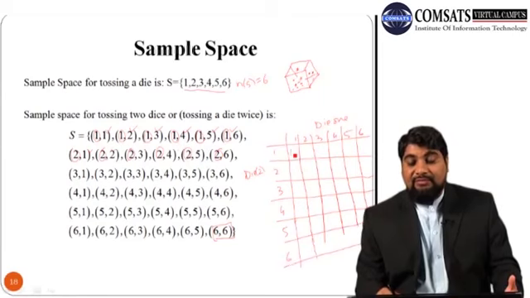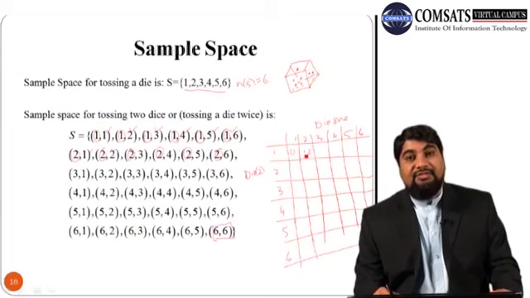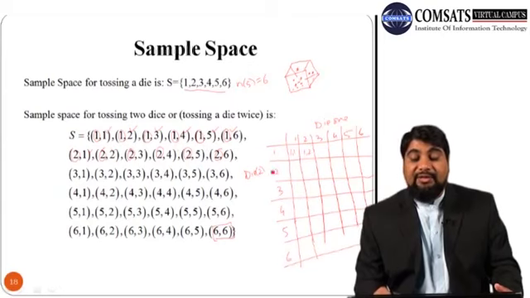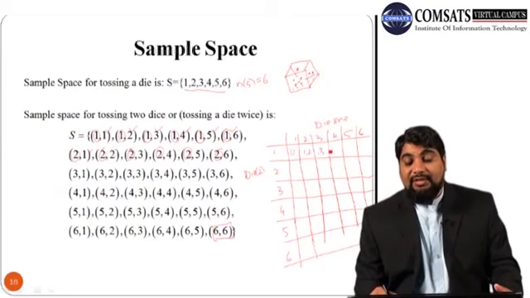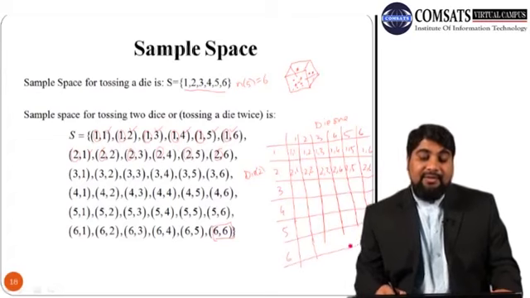So this is 1 1. So 1 occurs on both the dice, and then it is 1 2, 1 on first, 2 on second, and 1 on second, 2 on first. Usually it is written with die 2 here and die 1 here. Anyway, so 1 3, 1 4, 1 5, 1 6, then 2 1, 2 2, 2 3, 2 4, 2 5, 2 6, and in the end we will have 6 on both dice.